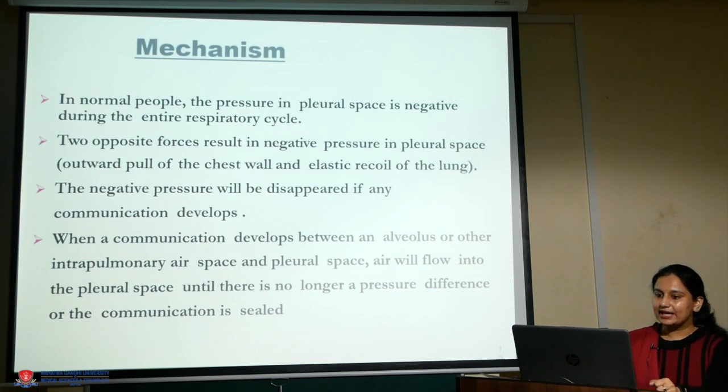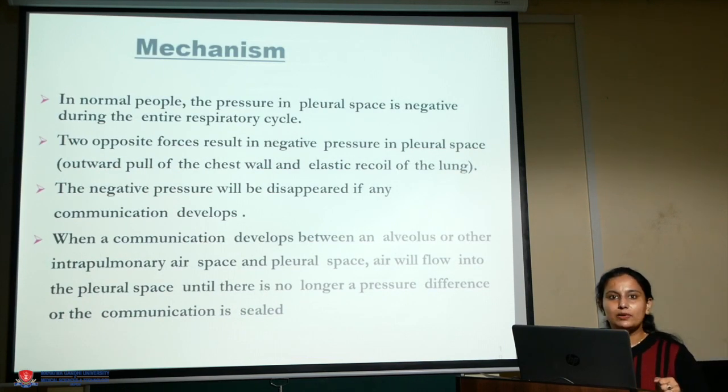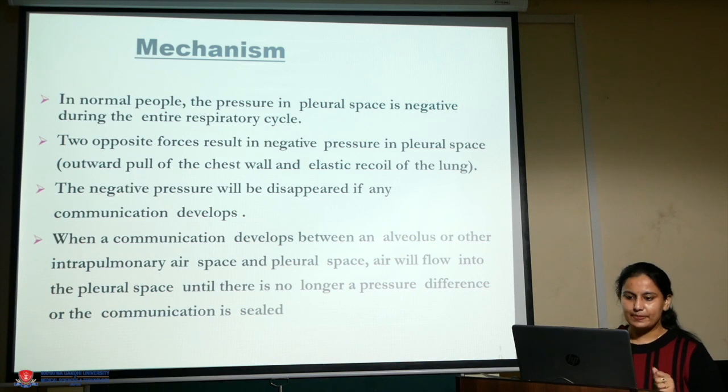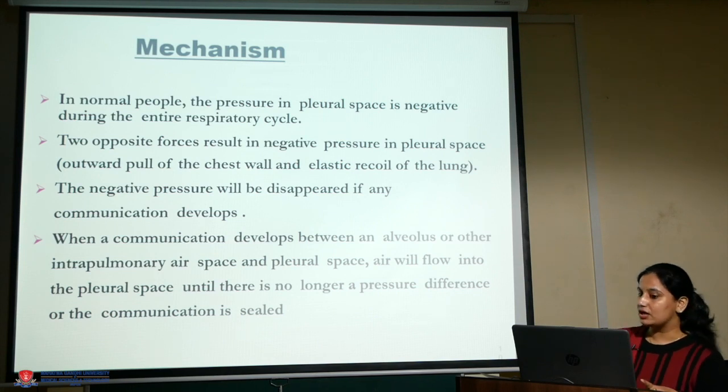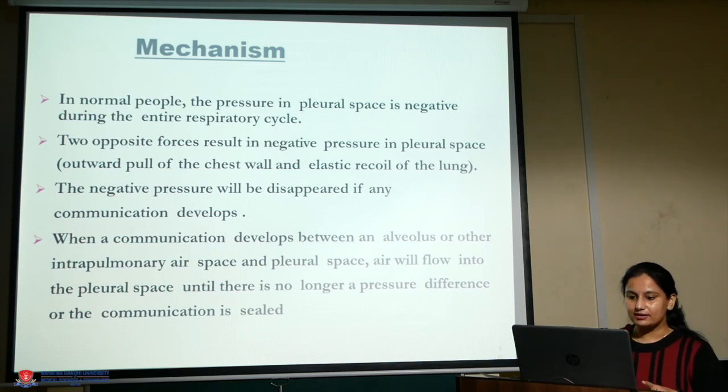So what is the mechanism behind this? In normal people, the pressure in the pleural space is negative during the entire respiratory cycle. Two opposite forces result in negative pressure in the pleural space, that is the outward pull of the chest wall and the elastic recoil of the lung. The negative pressure will disappear if any communication develops.